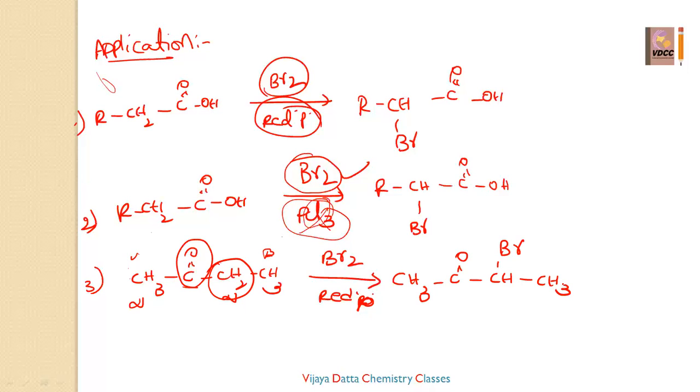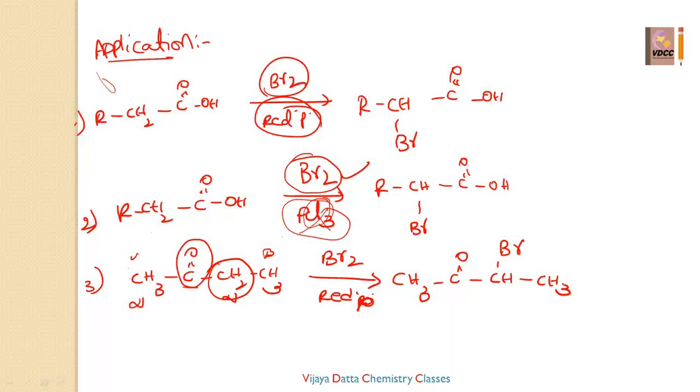So here I gave two points. The alpha substitution you have to do, and if the catalyst contains any halogen, that does not involve in the reaction, and if two alpha carbons are there, the more substituted alpha carbon is preferable. And they can ask one more question also: either carboxylic acids or ketonic groups, which are more reactive towards the HVZ reaction? Obviously carboxylic acids are more reactive. Okay, this is the HVZ reaction. More applications you can also do.